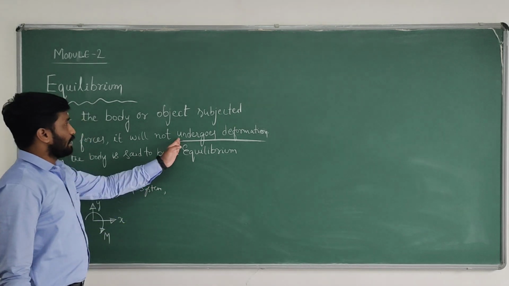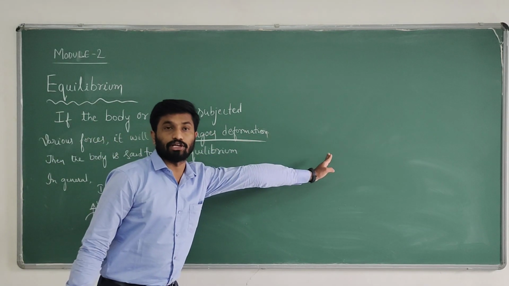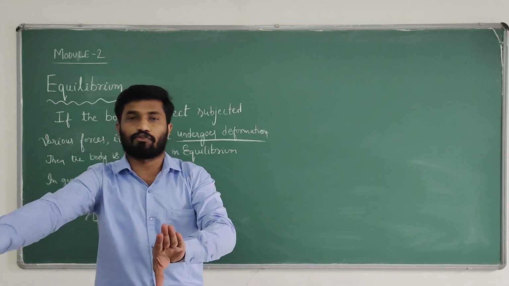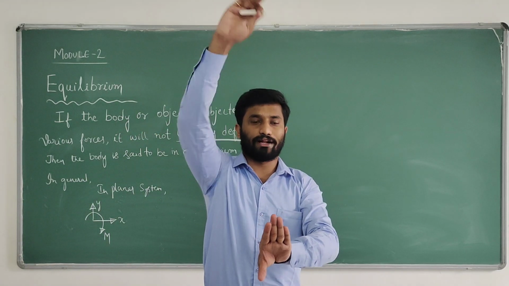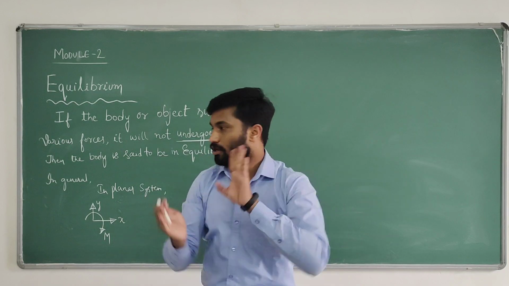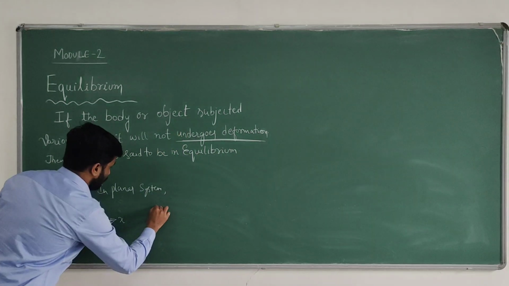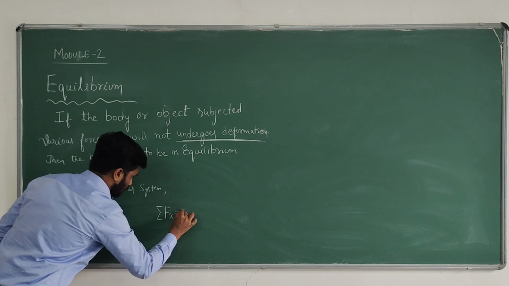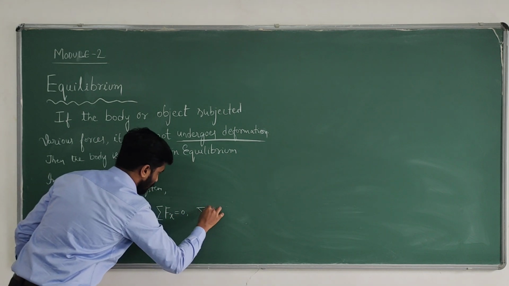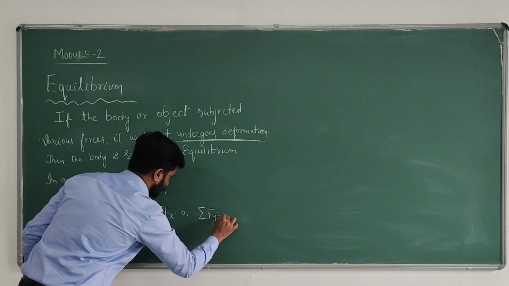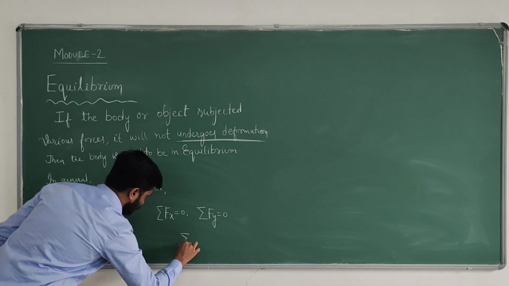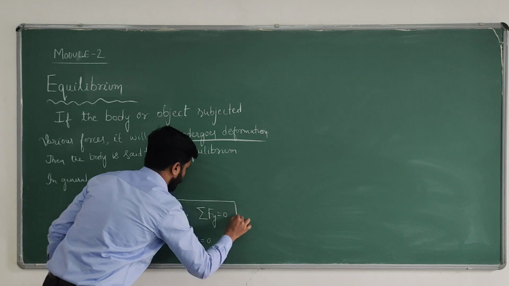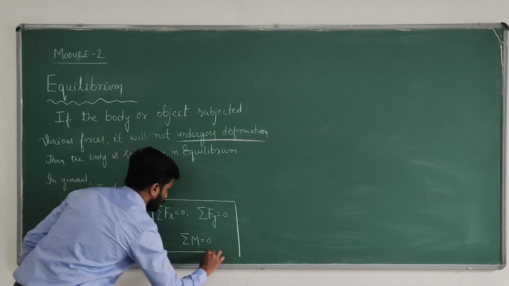As per the definition, it will not undergo x deformation, it will not undergo y deformation or moment. Hence we are having the equations of equilibrium, that is sigma Fx equals 0, sigma Fy equals 0, and sigma M equals 0. So these are the equations of equilibrium in any